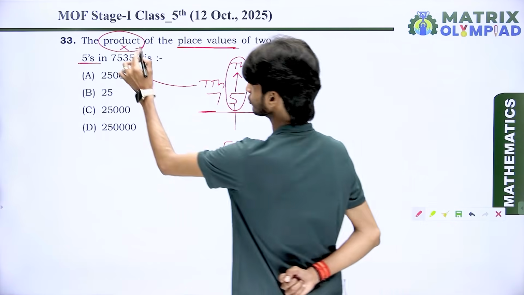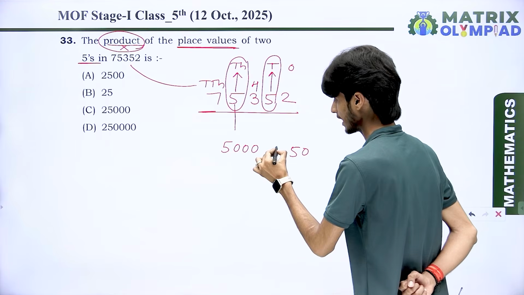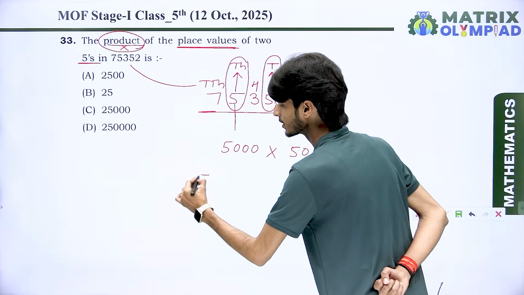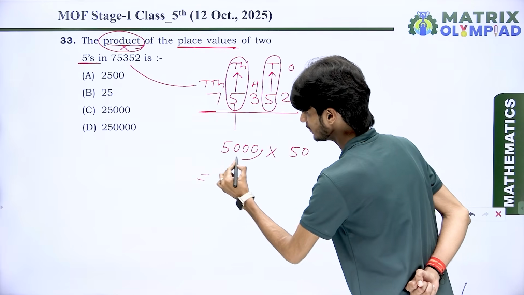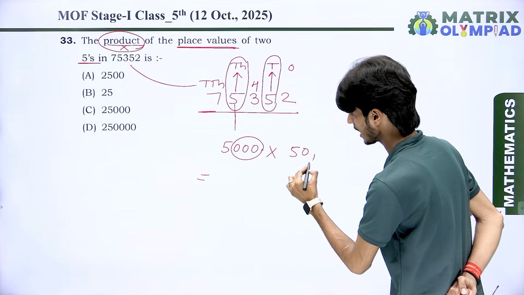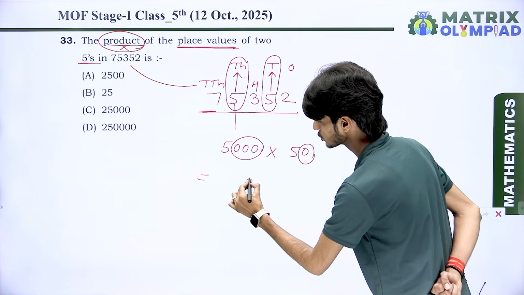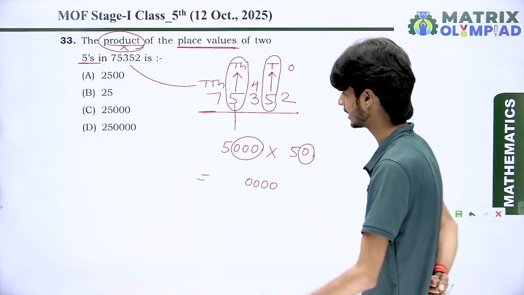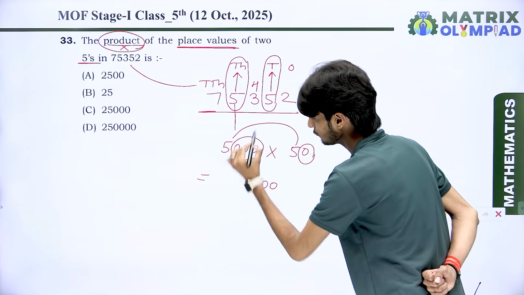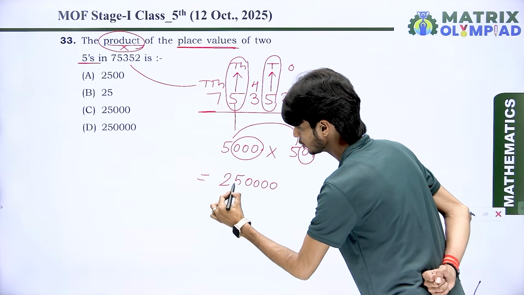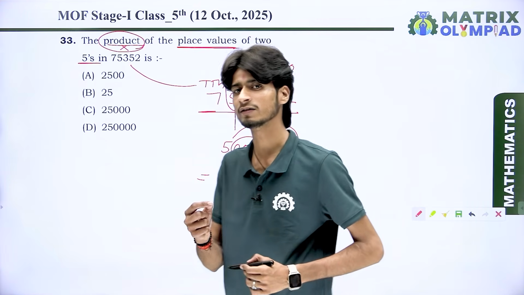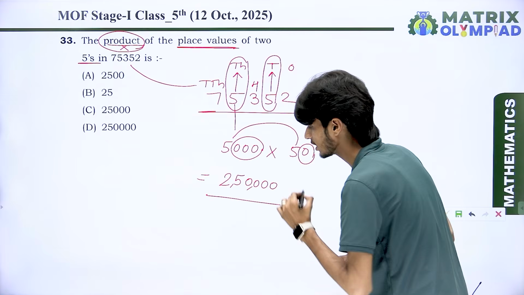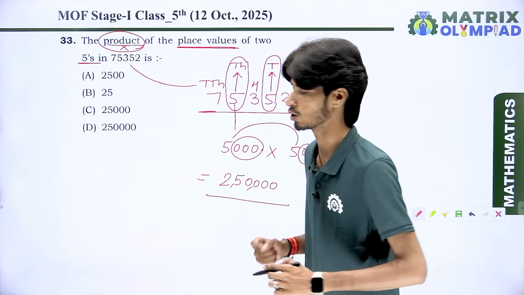And we want to find the product of both numbers, that means the result of multiplication of both numbers. You can see here we have 3 zeros in this number and 1 zero in this number. So the total zeros in the result is 4. And whenever we multiply 5 by 5, we have 25. And when we use commas, we get 2,50,000 as the correct option.